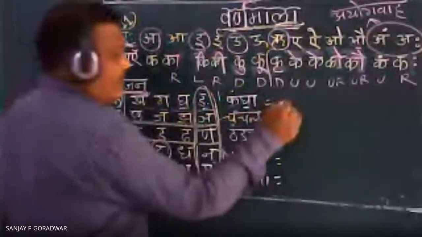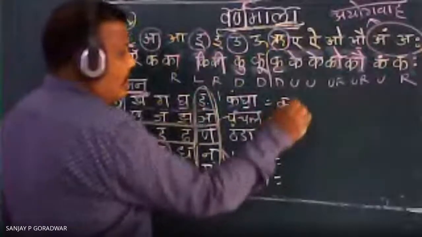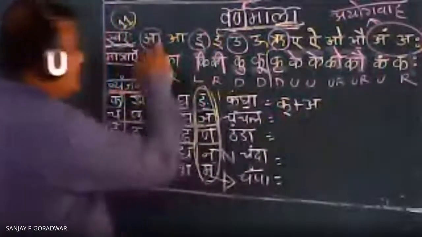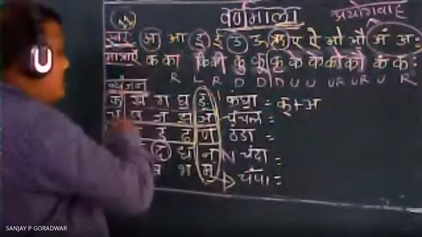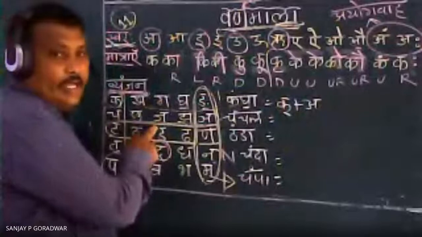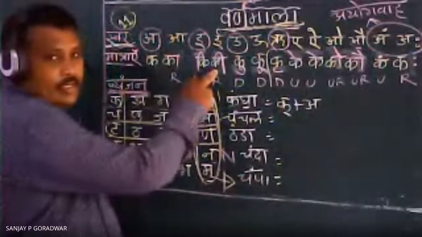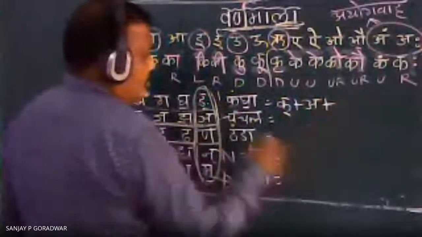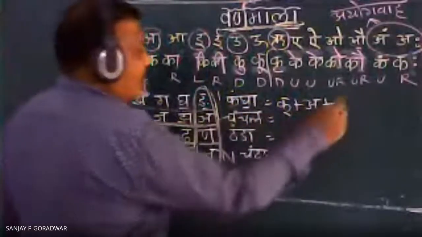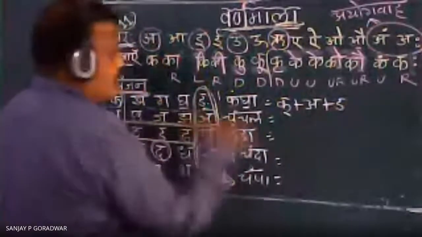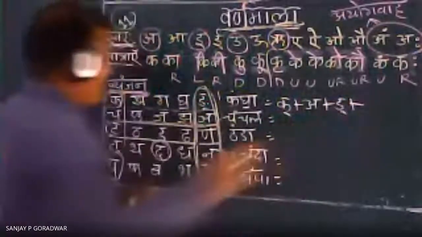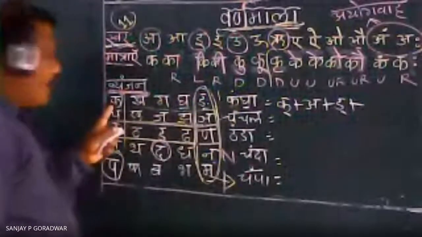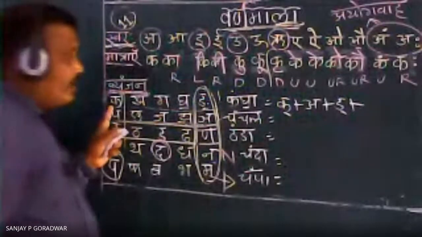Now you see here, Ka, Halan plus A. A will come because single letters don't have any separate symbol, no separate matra. Correct? Kangha. Kang, now no sound is coming, so this Panchamakshar will come there. Correct? Because Gha is in the Ka varga line.